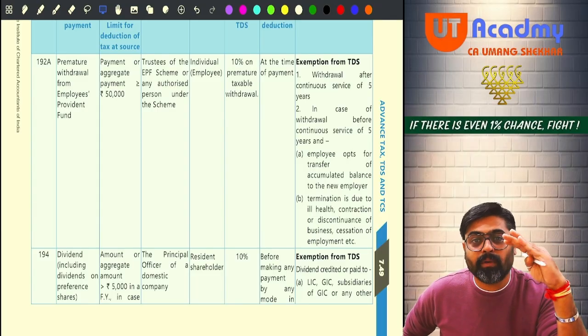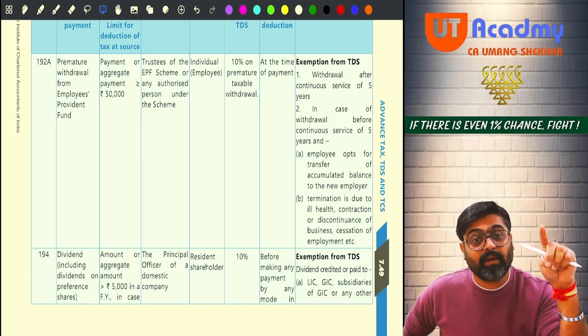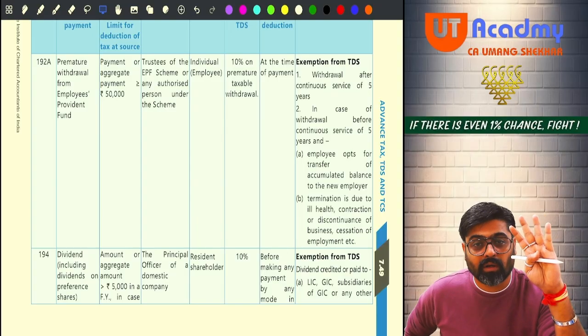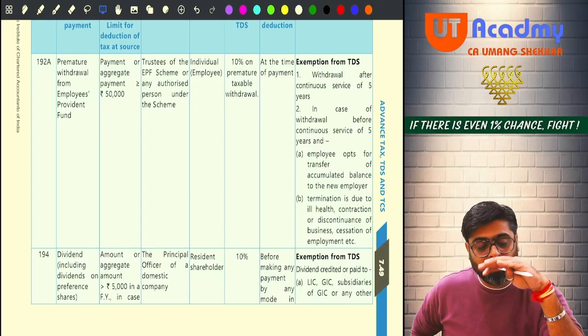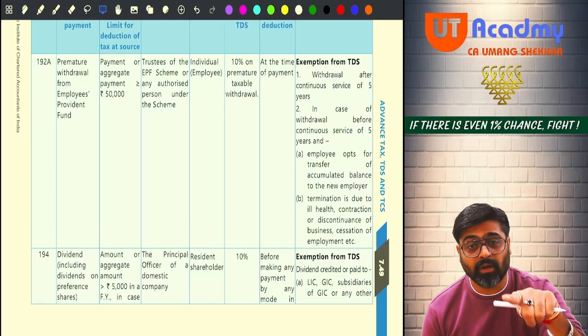If continuous employment of 5 years or more, then you are getting lump sum fully exempt. But if the continuous employment of 5 years is not there, less than 5 years, then also it will be exempt, because you are leaving the employment because of a reason which is beyond your control. Yes or no?